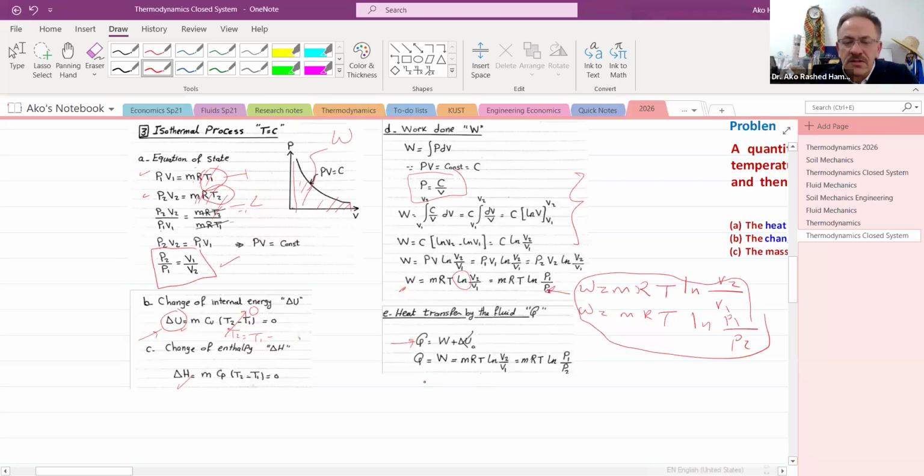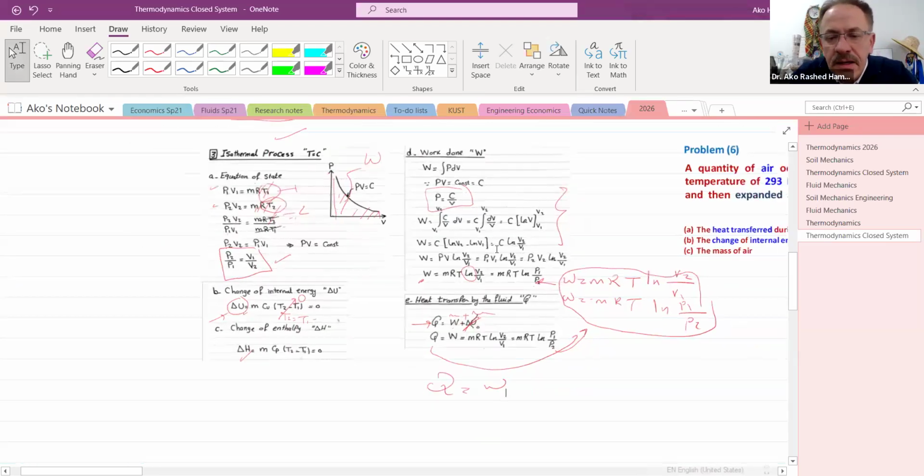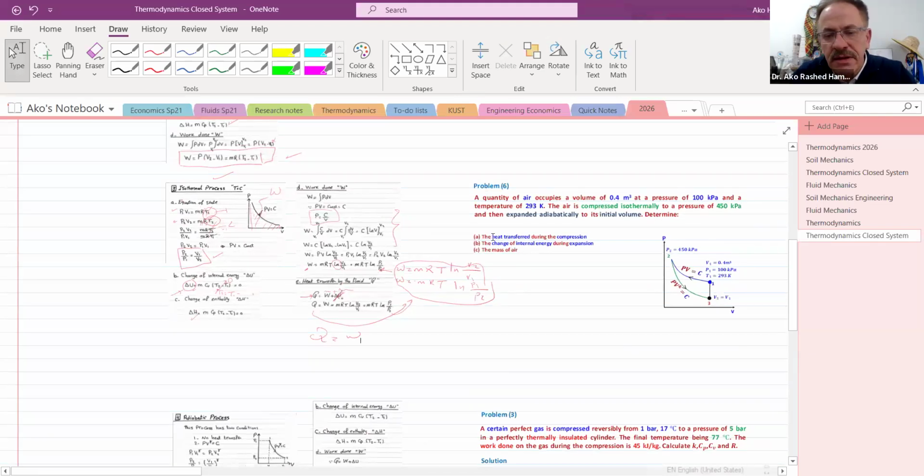Now, what is the heat transfer? Heat transfer is basically equal to the work done plus the change in internal energy. Since we don't have any change in internal energy, the heat transfer is equal to W. And what is the W? Here's the W. So Q is equal to W. Okay, is that clear?